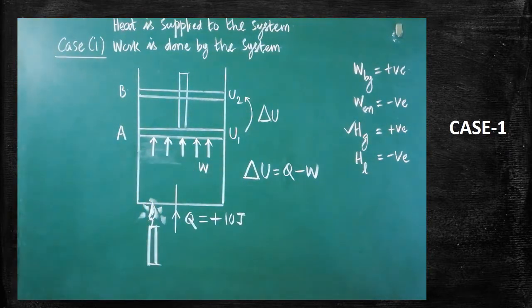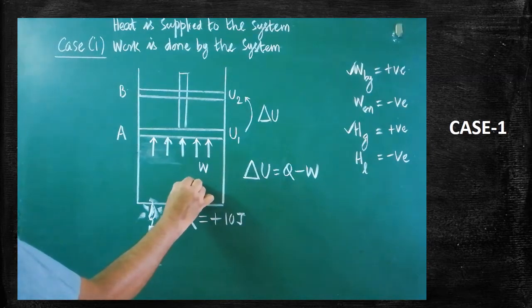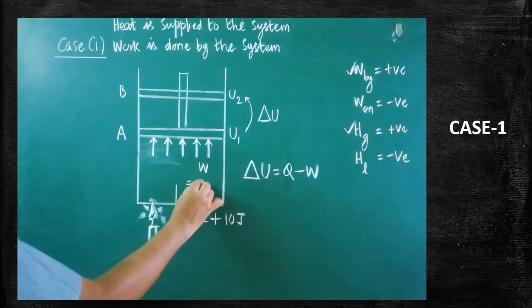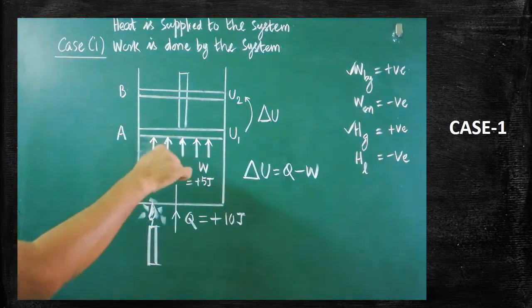Since the work is done by the system, what will happen? As per the sign convention, we have to put a tick here. Understood? Both are positive. Q is also positive. Work done is also positive. So let us imagine the work done by the system can be taken as 5 joule. 5 joule amount of work is done here.